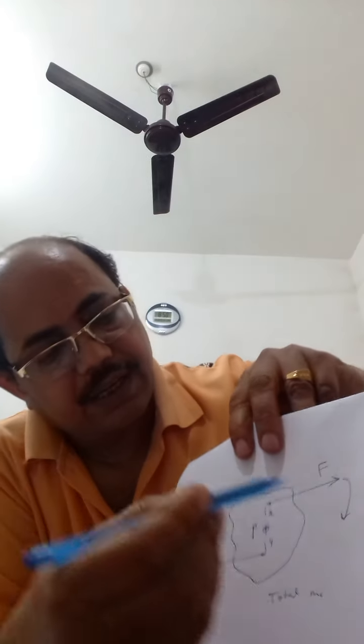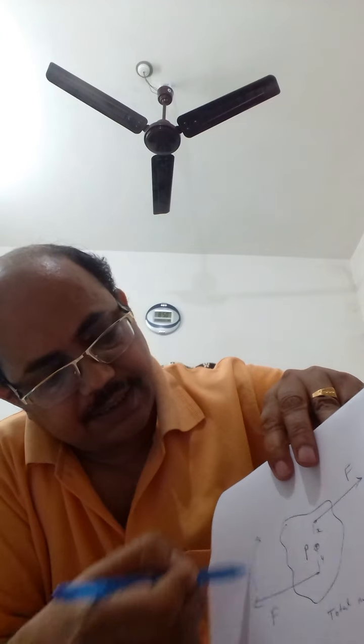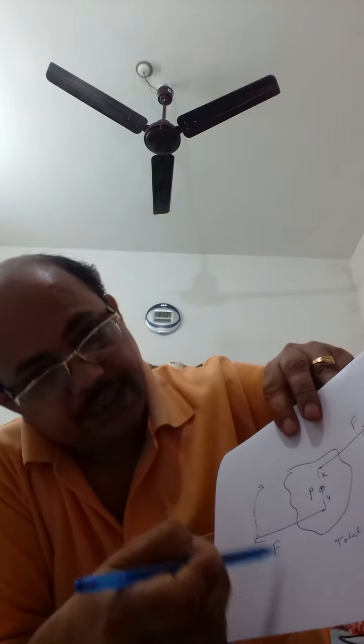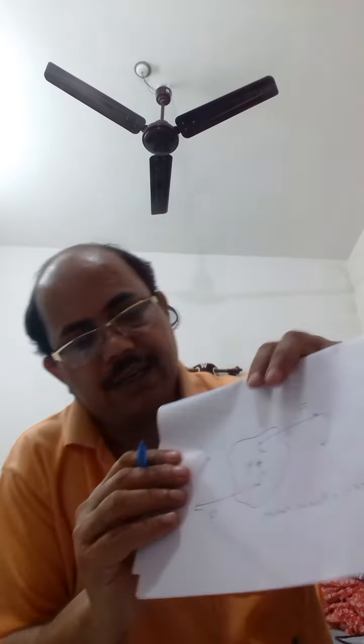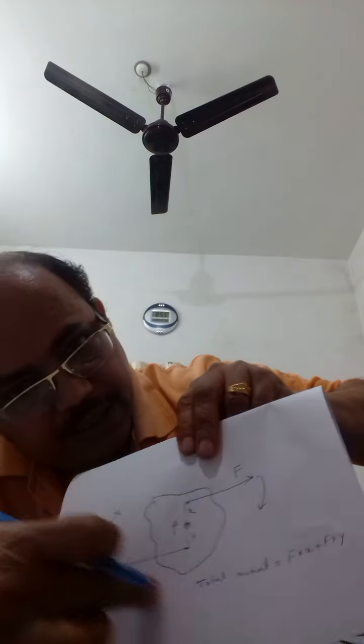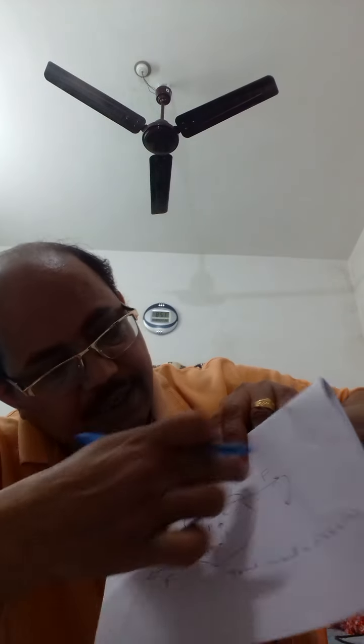So total moment: this force acts in the anti-clockwise direction, and this is also acting in the anti-clockwise direction. So the total moment equals F into X plus F into Y, right? This moment tends to rotate the body in this direction.